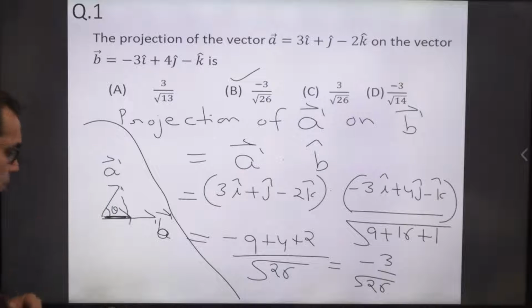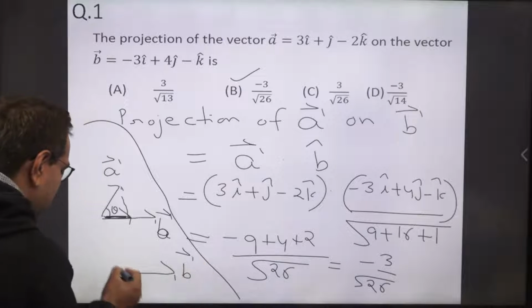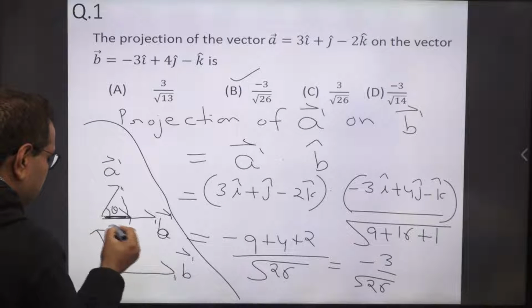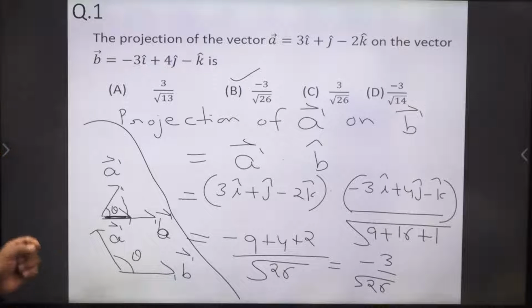But if there is an obtuse angle, suppose this is B and this is A, now there is an obtuse angle between A and B. Now, if you want to draw the projection of A on B, you have to draw a perpendicular from the tip of A on B.